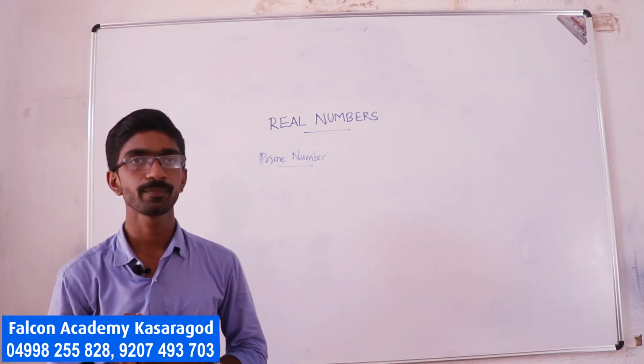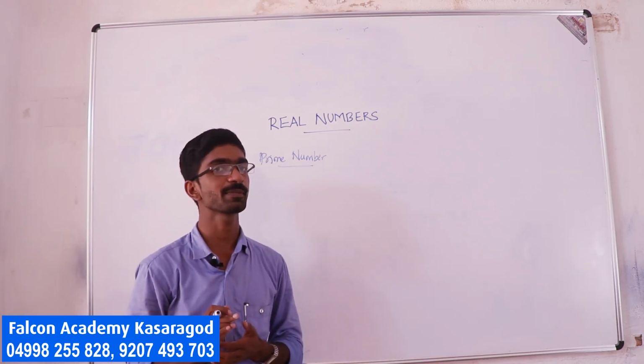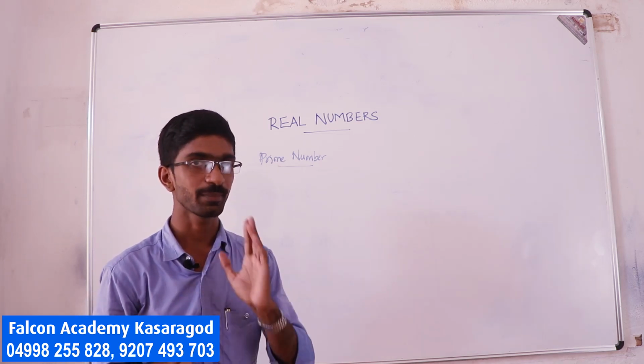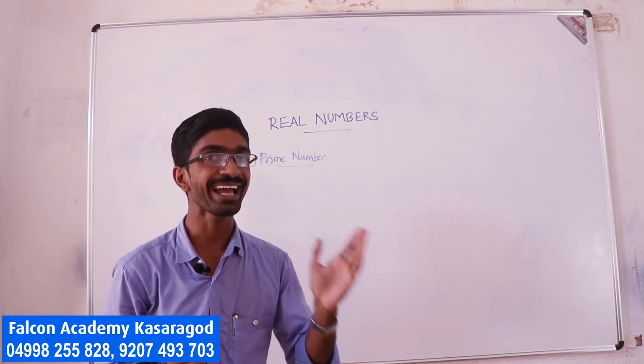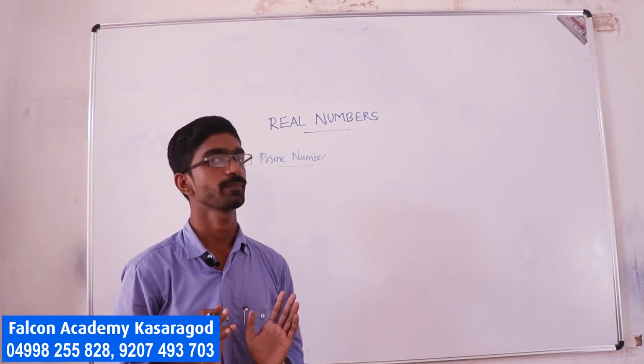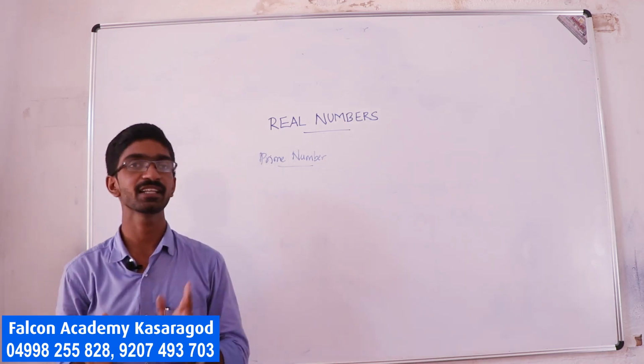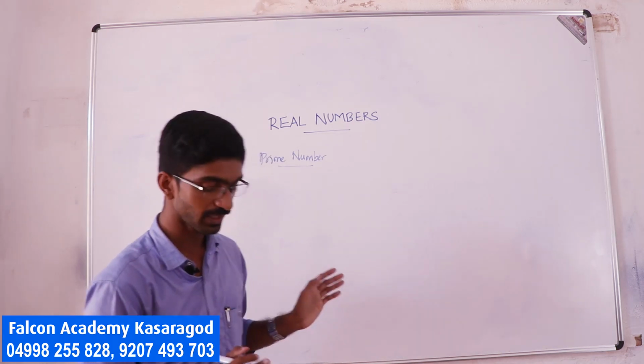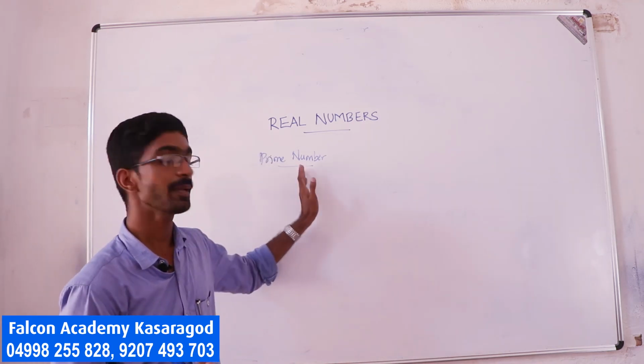A number which is divisible by 1 and that number itself. That means no other number can divide the given number. Such a number is called a prime number.